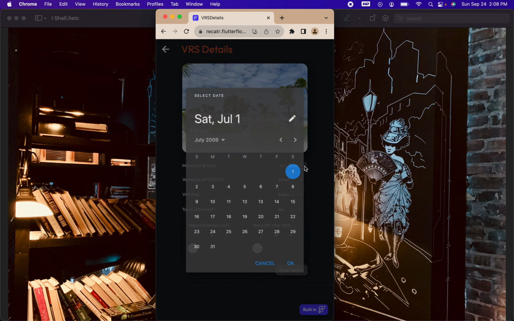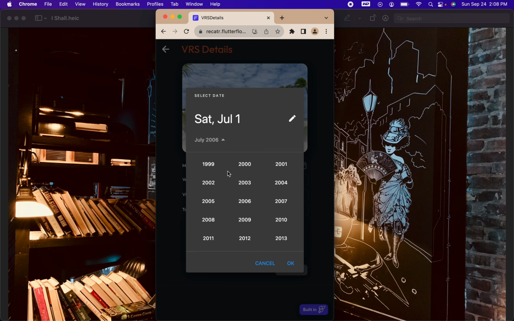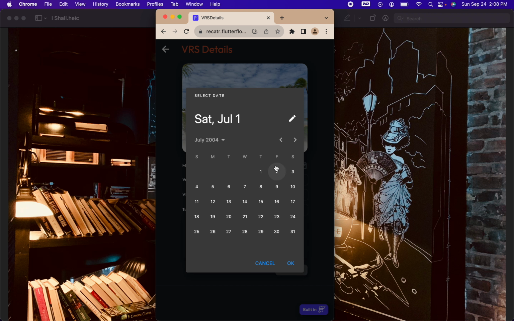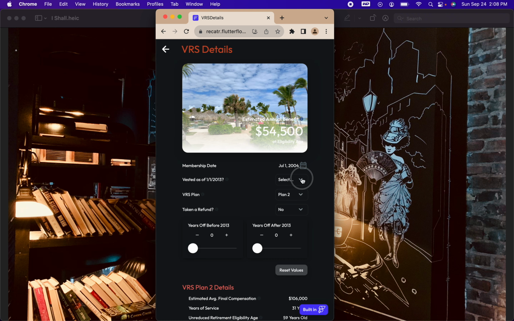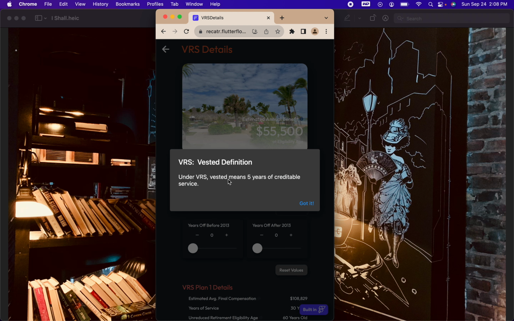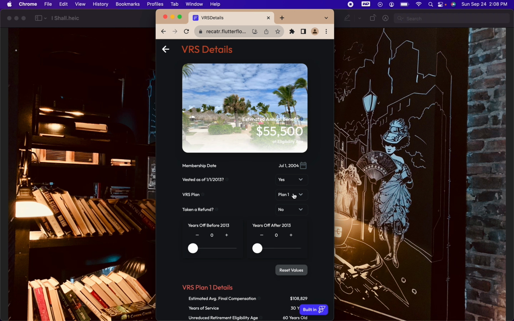Okay, so let's say they were hired in 2004, and I would say July 1st. That's okay. Now, since July 1st, 2004 to January 1st, 2013 is more than 5 years, they've been working by that point for more than 5 years, which means they're vested. I'll give that a yes. And just in case you were looking for the definition of vested, you could click on that and get it right there. So vested means 5 years of creditable service. So they're in Plan 1.